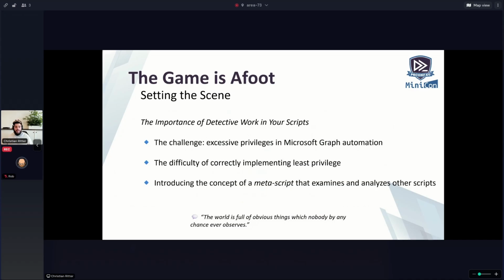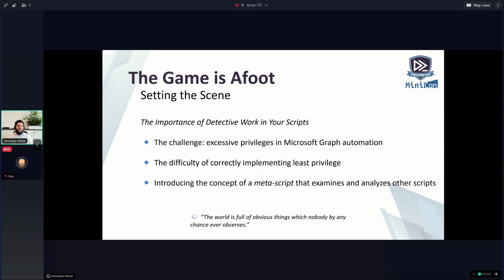We have a challenge, because in Microsoft Graph, it's quite easy to mess things up and use excessive privileges during your Microsoft Graph automation with PowerShell. Not only with PowerShell, but as we are mostly PowerShell devs here, or at least people that are forced to work with PowerShell, this could be a good idea, because, be honest, I automate things because I'm lazy. I want to spend some time with my kids or something like that. Or I mean, I want to do other things than repeating tasks. I want to spend my time with more quality.